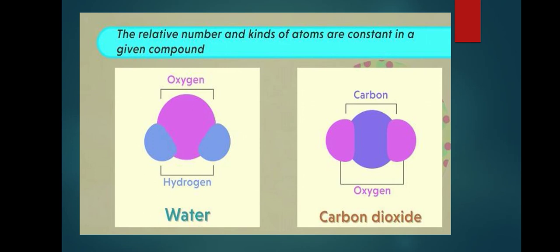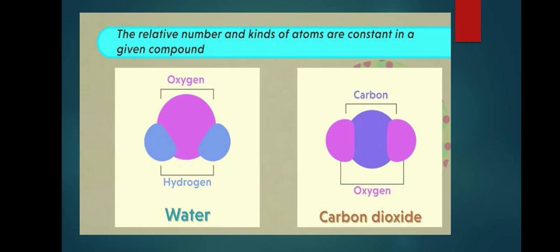By decomposing ammonia, we got nitrogen and hydrogen in the ratio of 14:3. So like that, the relative numbers and kinds of atoms are constant in a given compound, meaning water contains 2 hydrogen and 1 oxygen atoms, and carbon dioxide also contains 1 carbon and 2 oxygen atoms. By different processes, we got these compounds like water, carbon dioxide, ammonia, but these have relative numbers and kinds of atoms that are constant in those compounds.